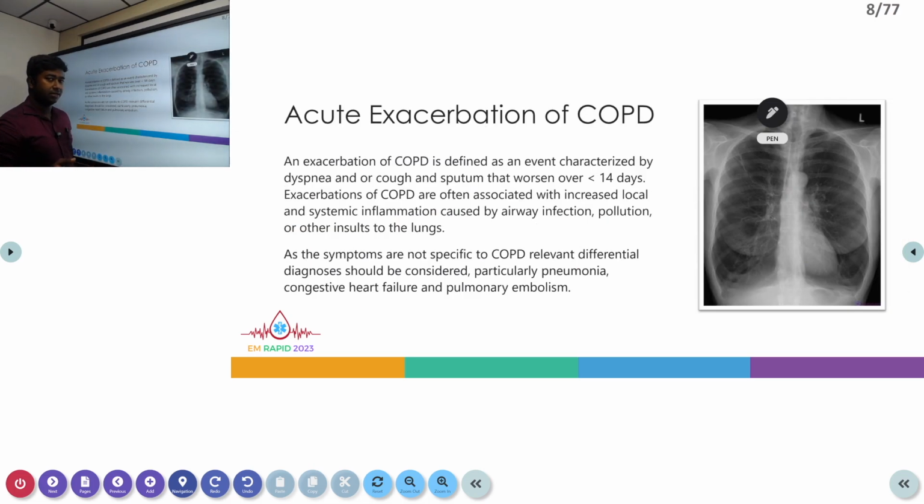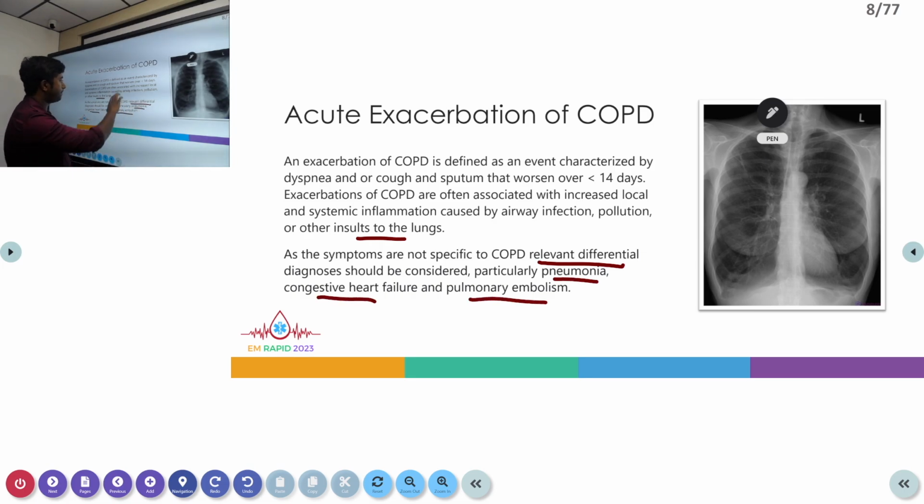Acute exacerbation is when a patient comes to the ED or to the hospital with an acute event, happening within a period of less than 14 days, with persistent dyspnea, cough, and sputum production. Exacerbations are often associated with local and systemic inflammation caused by airway infection, pollution, or any recent insult to the lungs. As the symptoms are not specific to COPD, we have to think about other differentials like pneumonia, congestive heart failure, and pulmonary embolism.